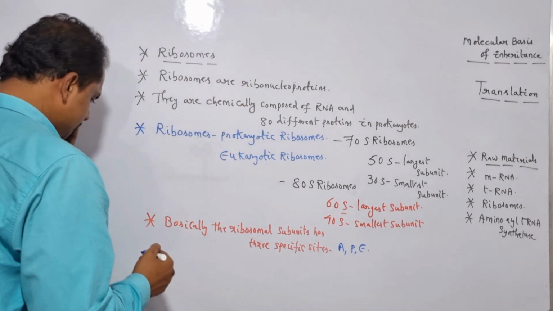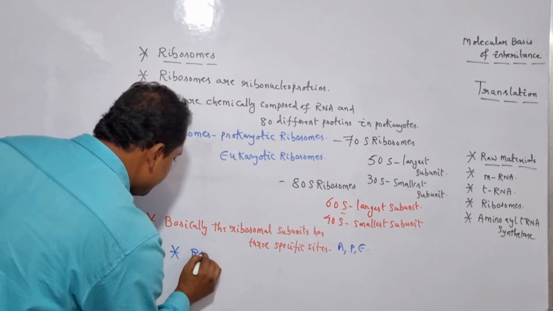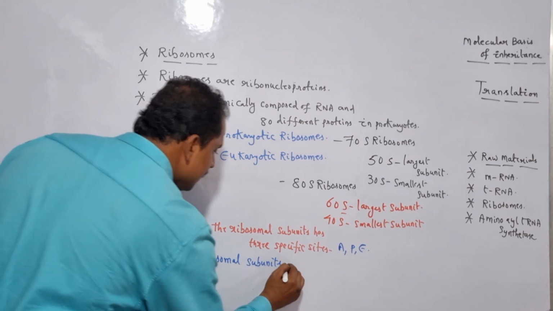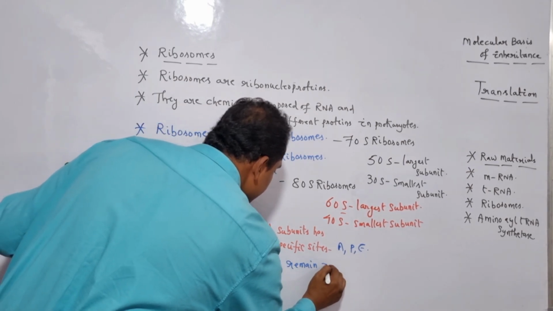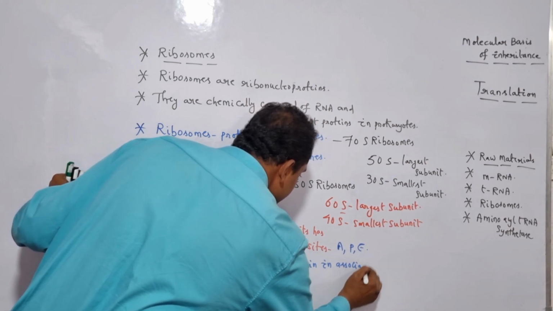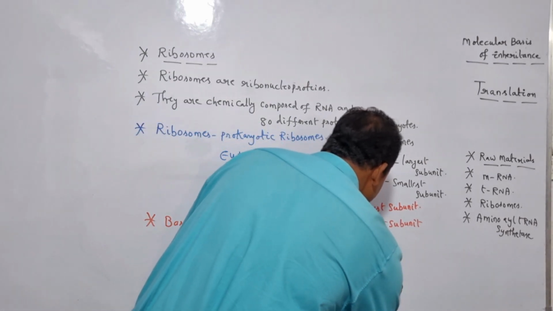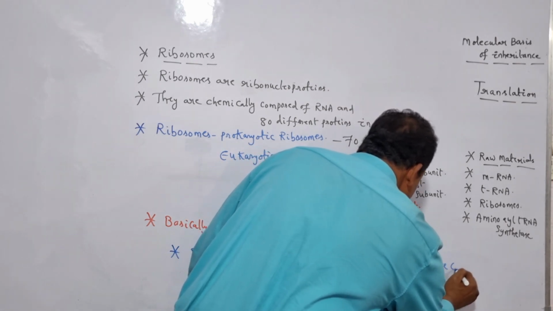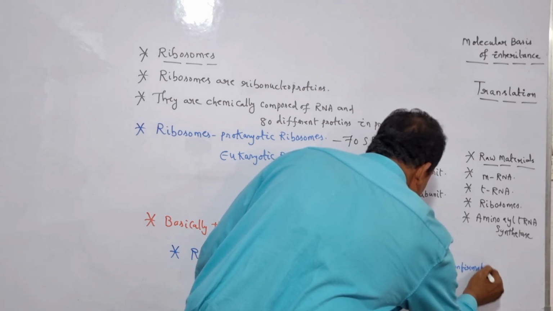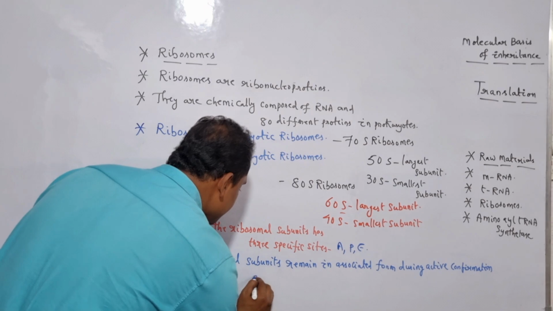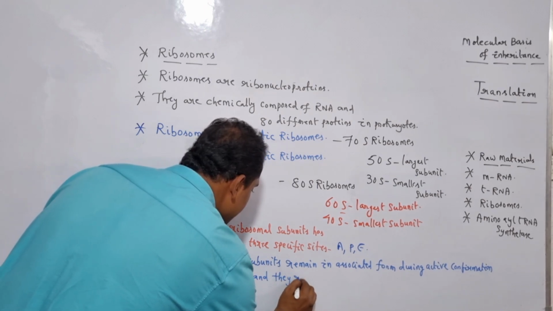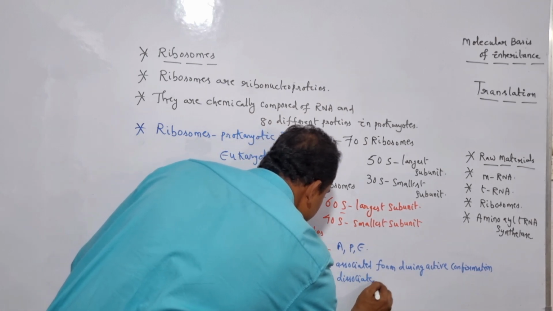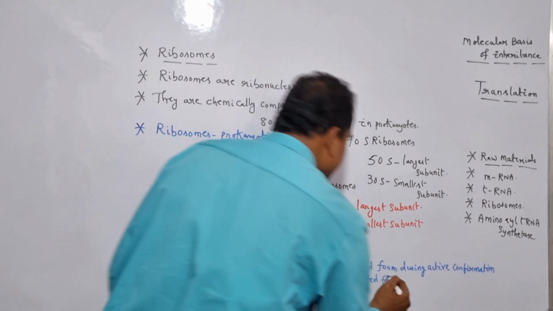So let me write it on the board. Ribosomal subunits remain in associated form during active conformation, and they remain in dissociated form during inactive conformation.